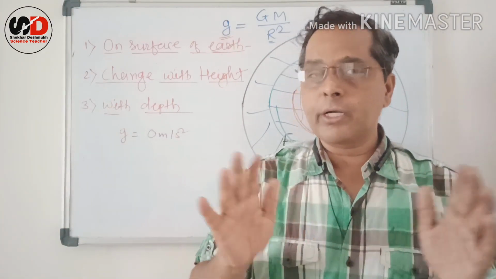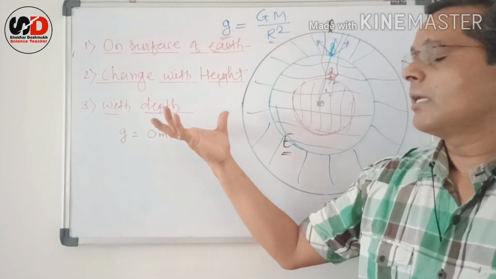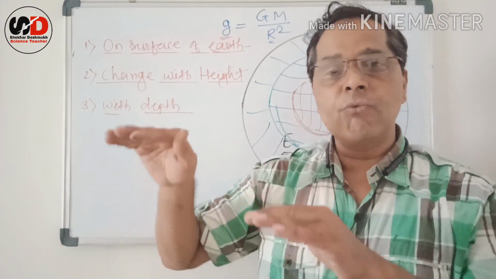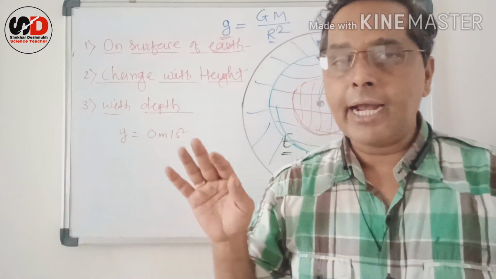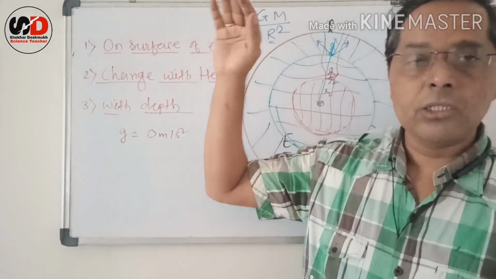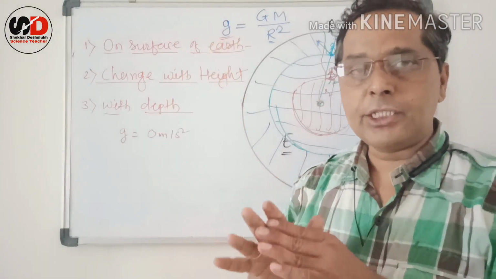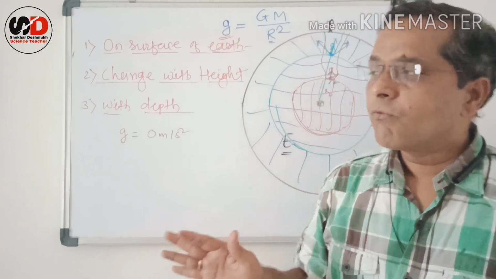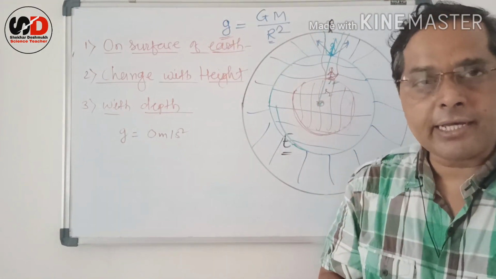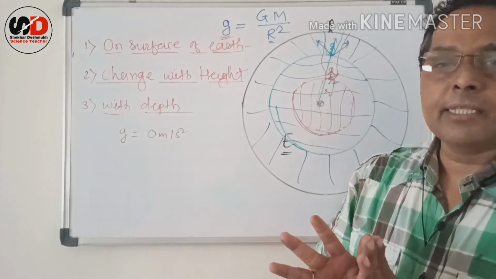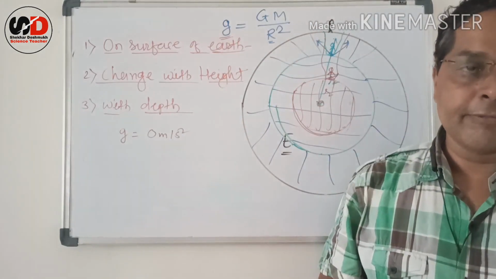The value of g definitely changes as we go from pole to the equator. The earth is not exactly spherical, it is somewhat elongated or bulges at the equator, and due to that the radius at the equator is more, and therefore the value of g is very small there, near about 9.77, and at the pole it is maximum, that is 9.83. How does it change with height? For smaller heights, the change in the value of g is negligible. But for higher heights, like a communication satellite, the change in the value of g is very large, and the value of g there is only 0.2.